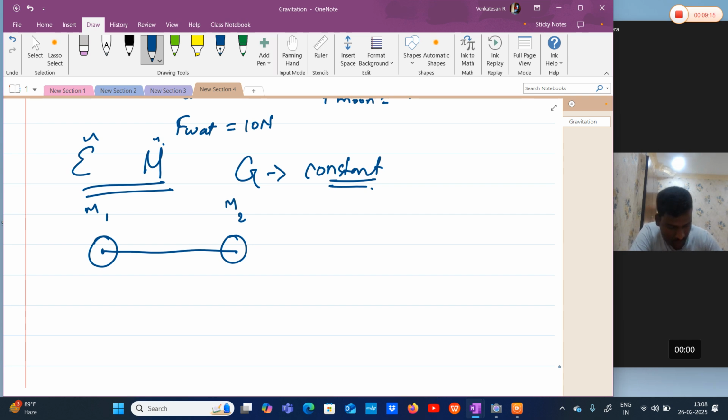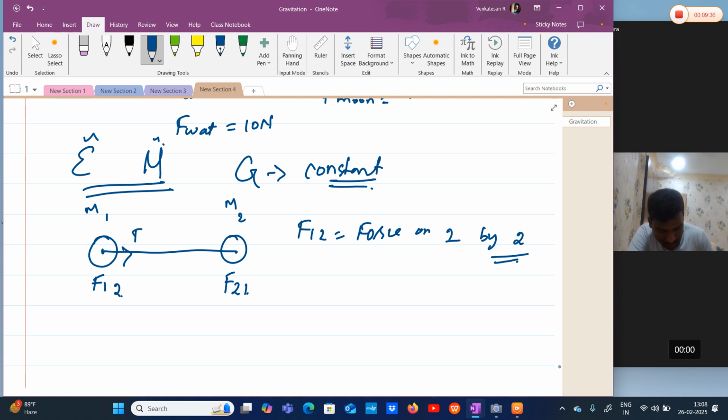It's a kind of tug of war. Let's say this is the force acting on 1 by 2, and this is the force acting on 2 by 1, which means F12 is the force on 1 by 2 in this direction, and F21 in this direction.